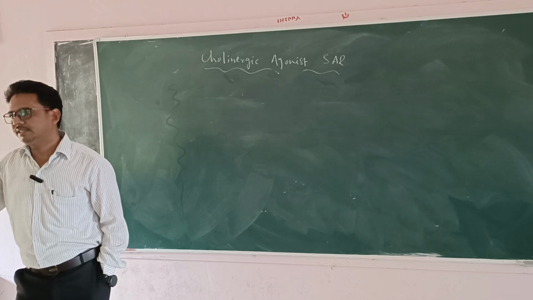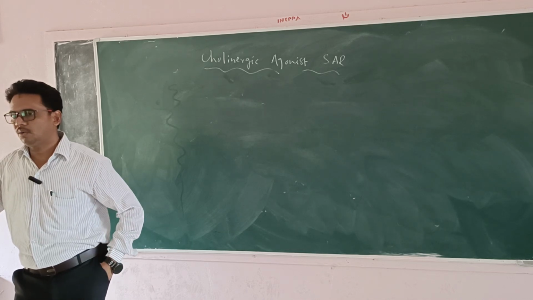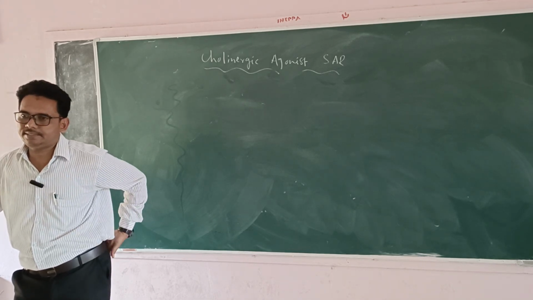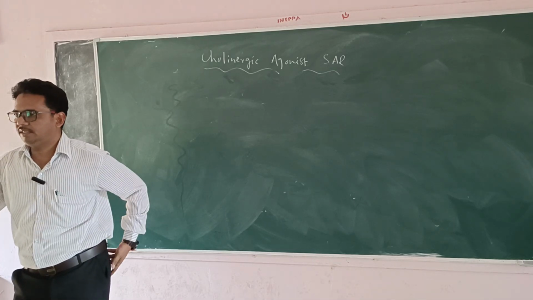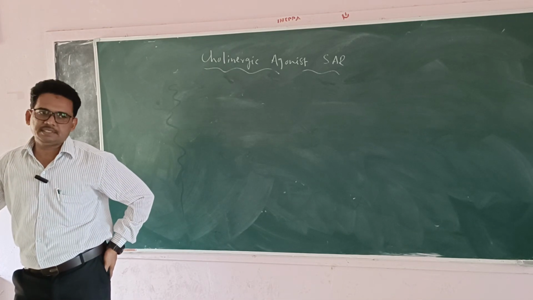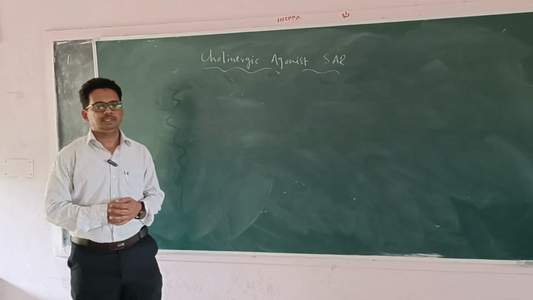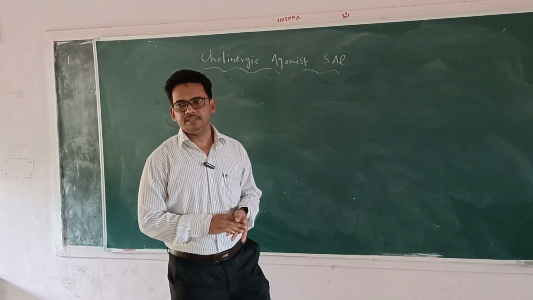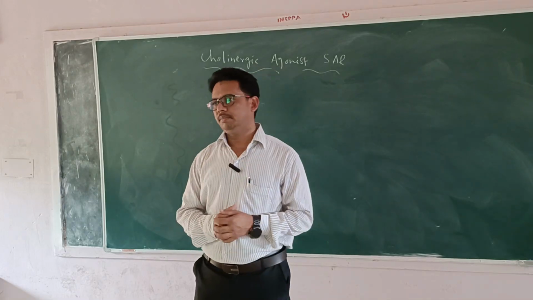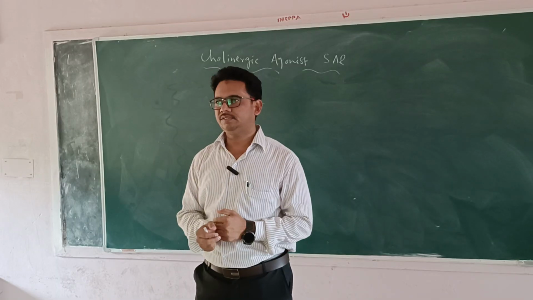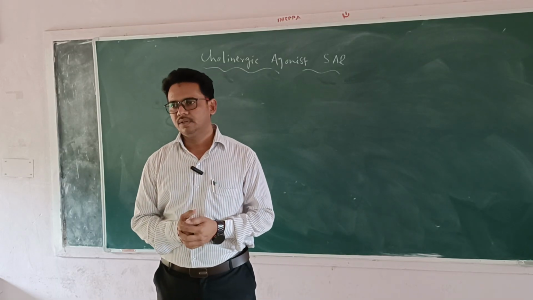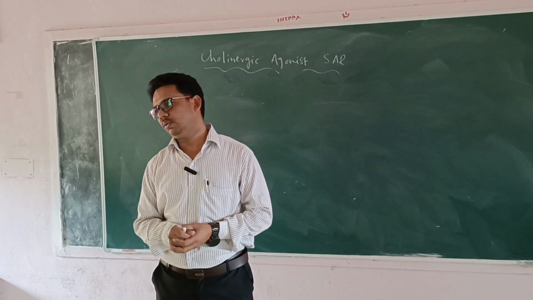Whenever we discuss cholinergic agonists or parasympathetic drugs, we already finished the structural part. In that we discussed different types of agonists like acetylcholine, carbachol, bethanechol, methacholine, different drugs which come under the class of cholinergic agonists or cholinergic drugs.